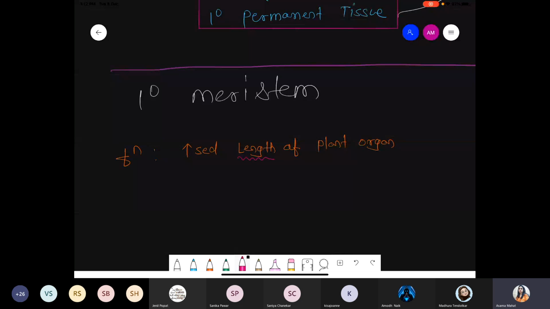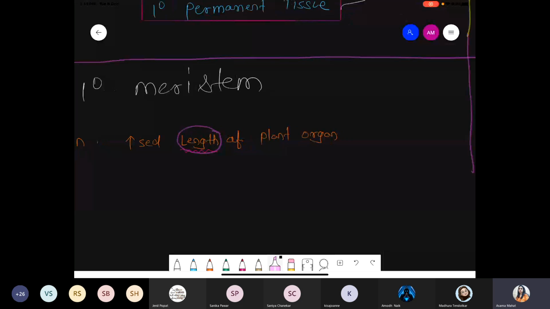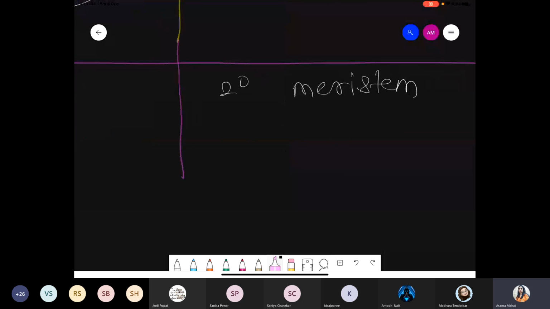So whenever we are talking about the common function, meaning if you have to explain only one function, what is the main function? They are responsible for increasing the length of the plant organ. Got it? And similarly, when we compare this point with the secondary meristem, if you have to tell only a single function, remember that secondary meristem forms at the later stage.